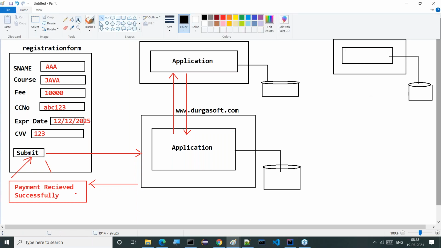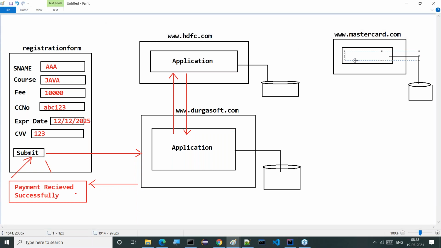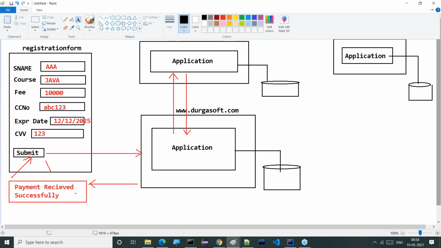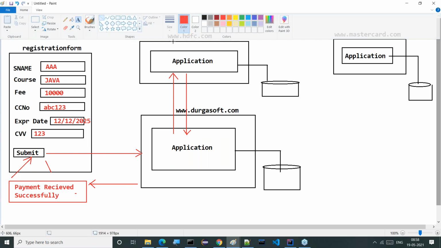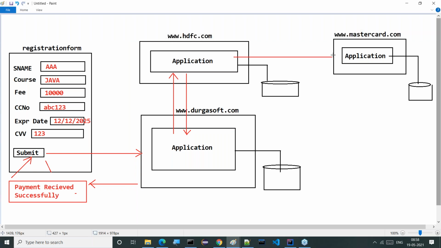We can understand this clearly. All of you observe this clearly. When the flow of execution comes to HDFC, HDFC people require card transactions, but they do not have card services. Immediately they will interact with Mastercard.com.